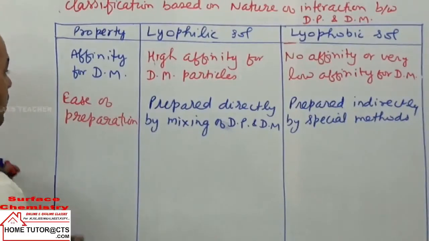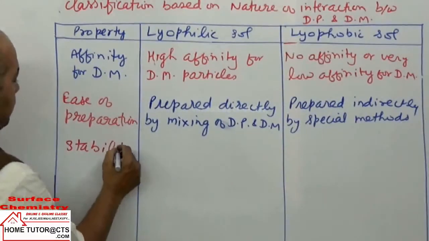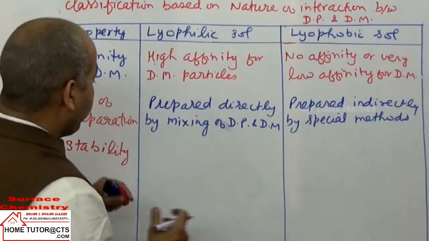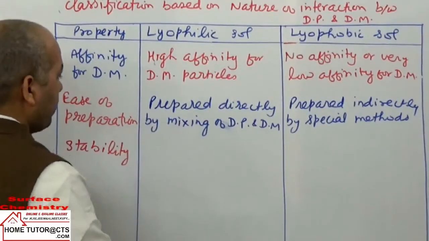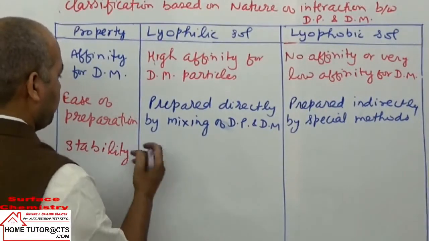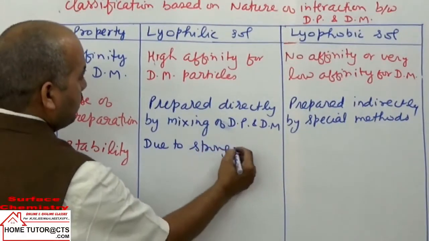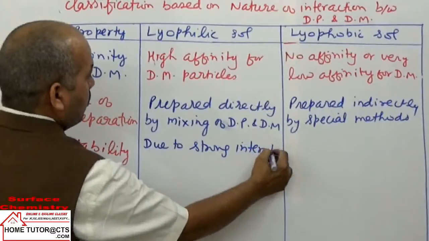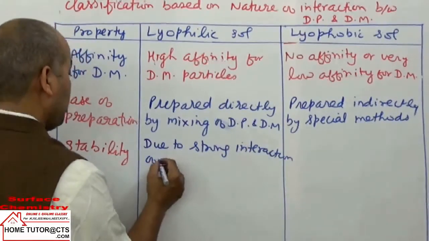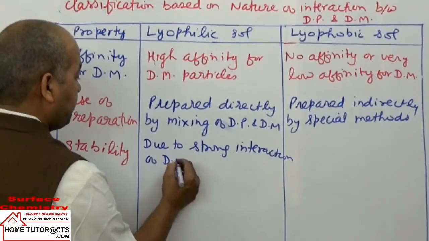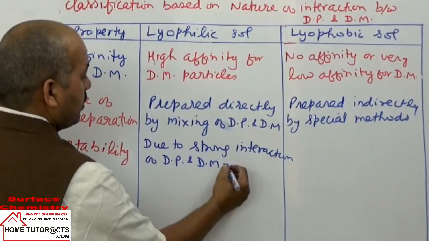Next, we can take difference in the properties. Stability. Because of strong interaction due to high solvation of dispersed phase particles in medium, they are highly stable.